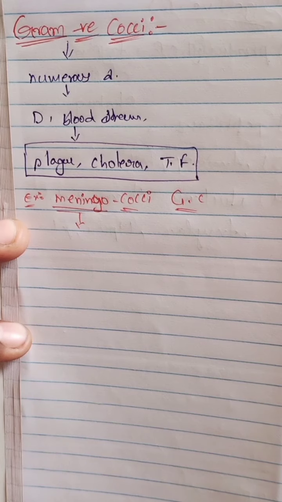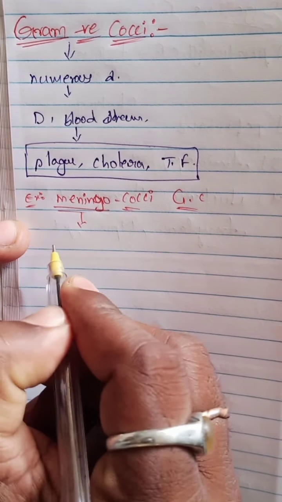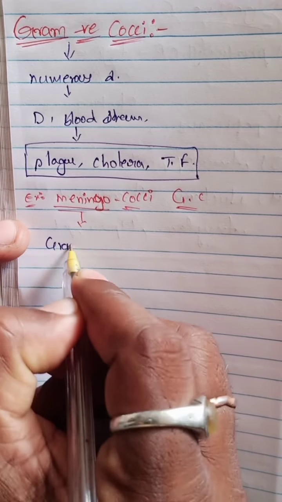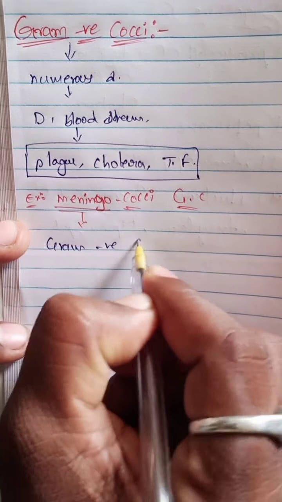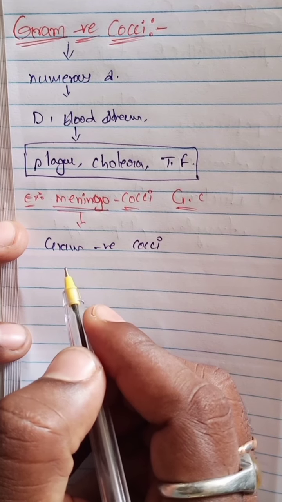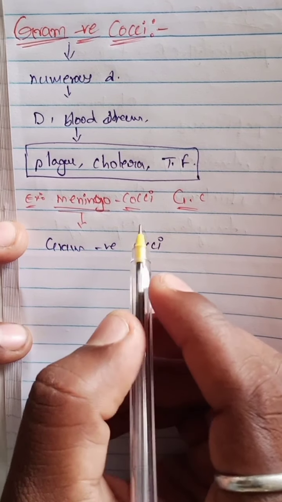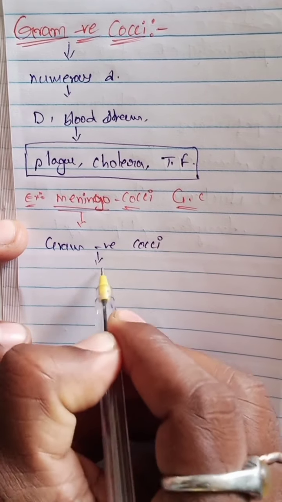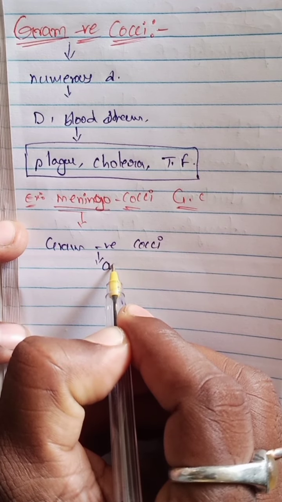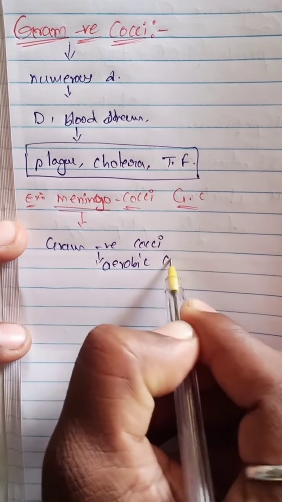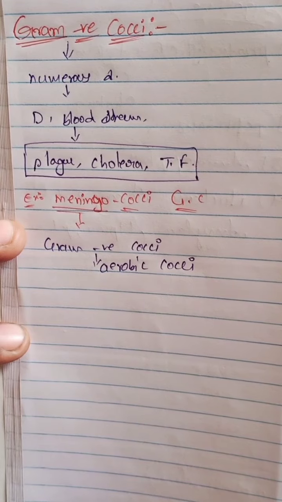Is meningococci a gram-negative bacilli or gram-negative cocci? It is a gram-negative cocci. Which type of gram-negative cocci? It is an aerobic cocci.